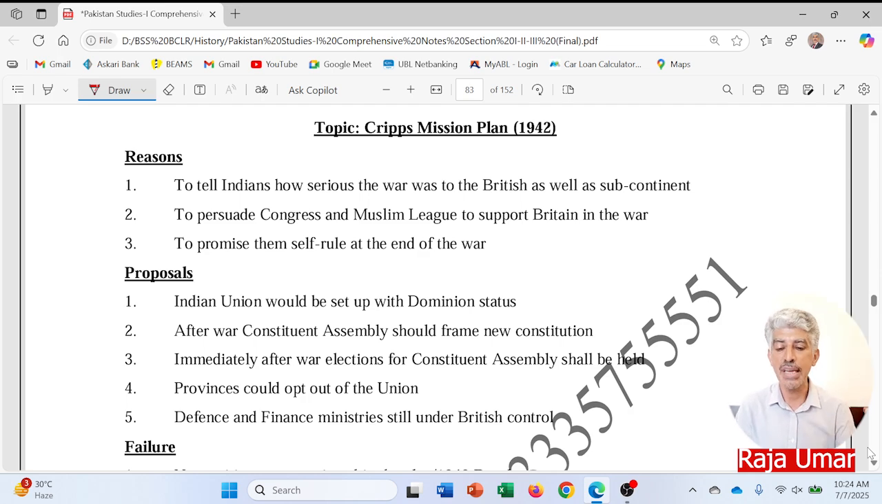So their stress was not decreased but further intensified, and they sent the Cripps Mission here to the subcontinent. Sir Stafford Cripps arrived in 1942 to bring some proposals to the Indians regarding the resolution of the issue of the subcontinent, but all those proposals were rejected. Anyway, why did the Cripps Mission arrive in India? That is another 7 marks question for us.